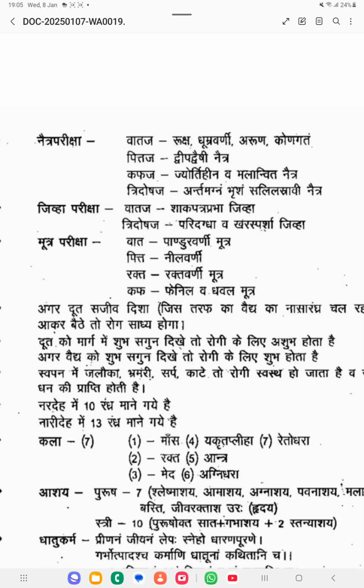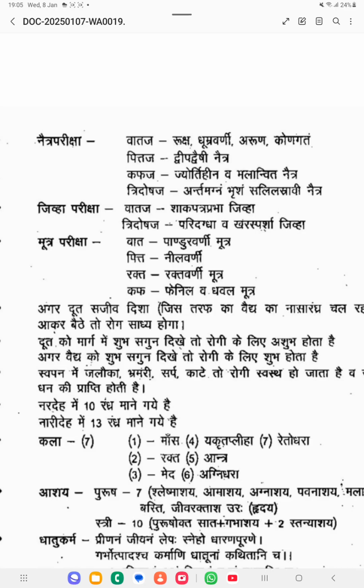Then Jihva Pariksha, tongue examination he has explained. If it is a Vada predominant, Shaga Patrabha Jihva, like some Shaga Patra, that type of features you can see in the tongue region. If it is a Tridoshaja, Paridagdha va Karasparsha Jihva, which means severe roughness you will be getting in the tongue region, that is indicating the patient is suffering with the Tridoshaja Vyadi.